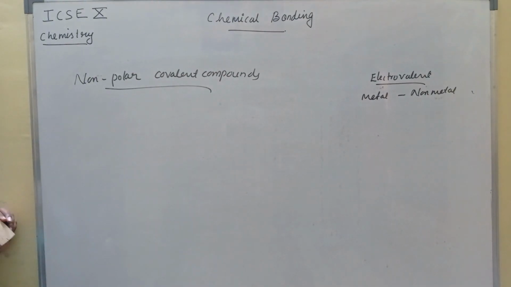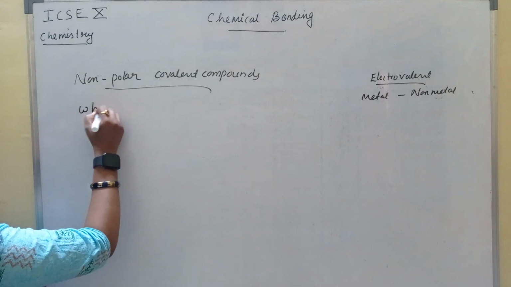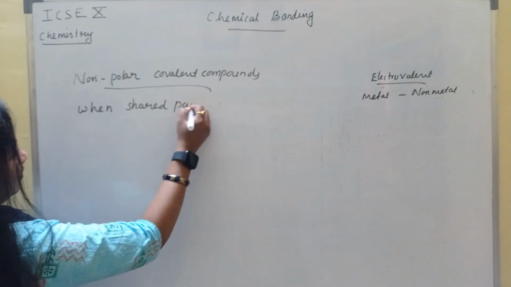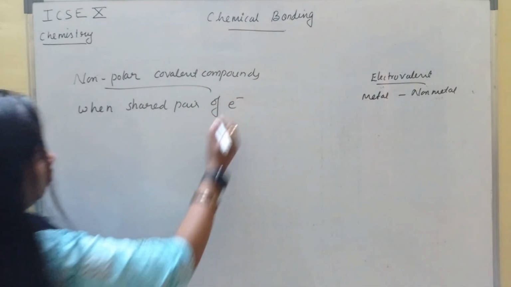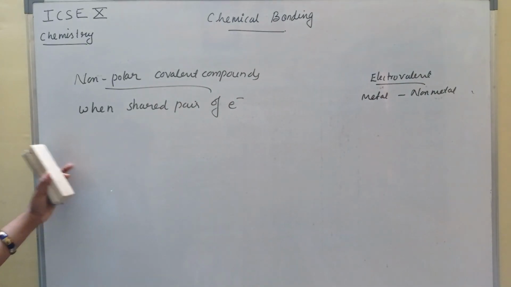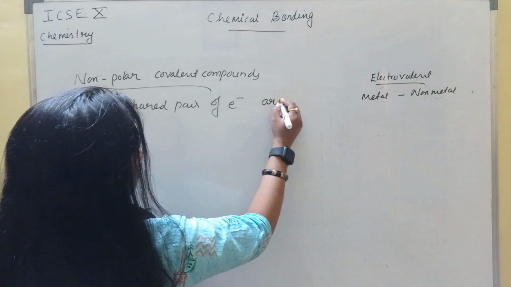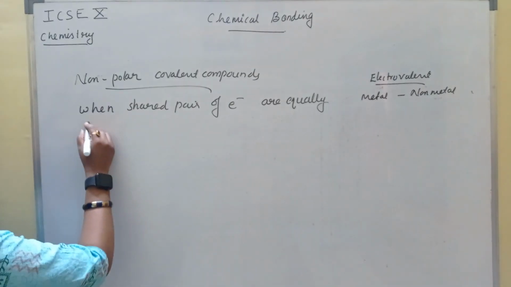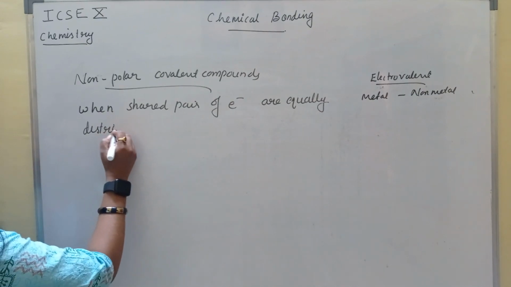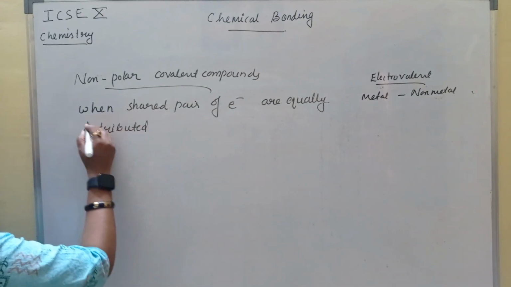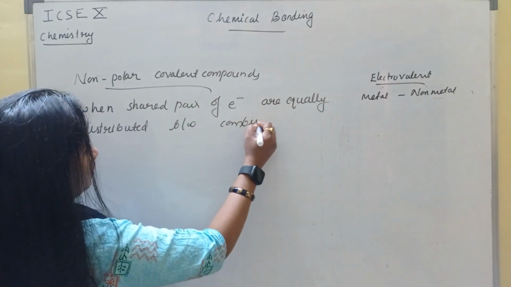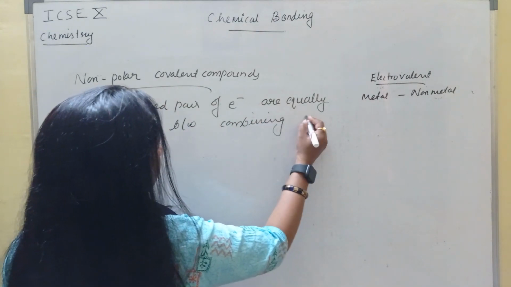When shared pair of electron are equally distributed between combining atoms.